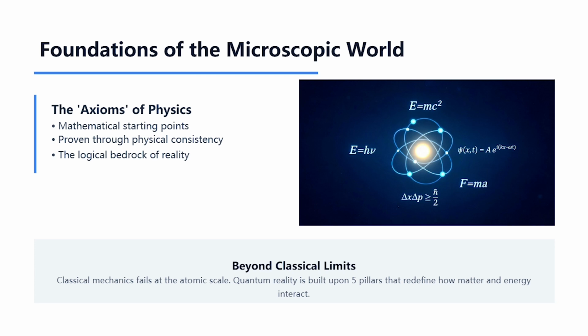Today, we will examine the 5 pillars that define quantum reality, providing the mathematical consistency needed to bridge the gap between abstract theory and physical reality. Clara will be helping us navigate the mathematical notations as we go. Let's get started with our first pillar, the state of a system.